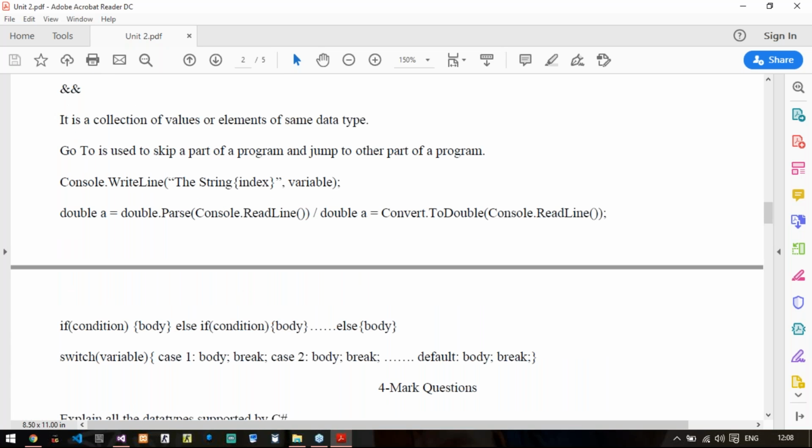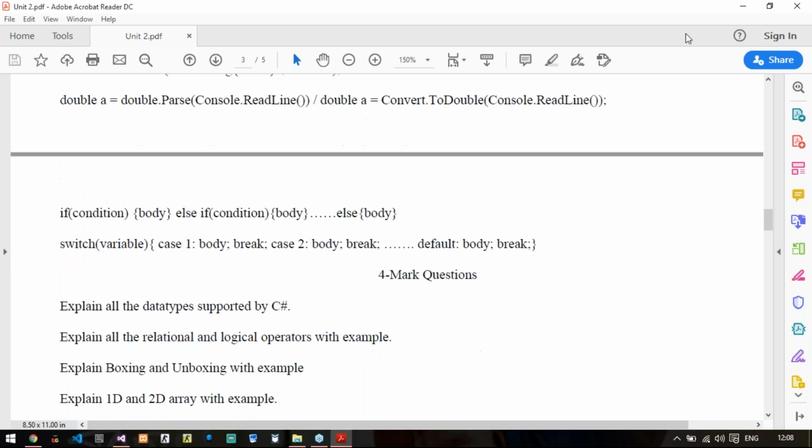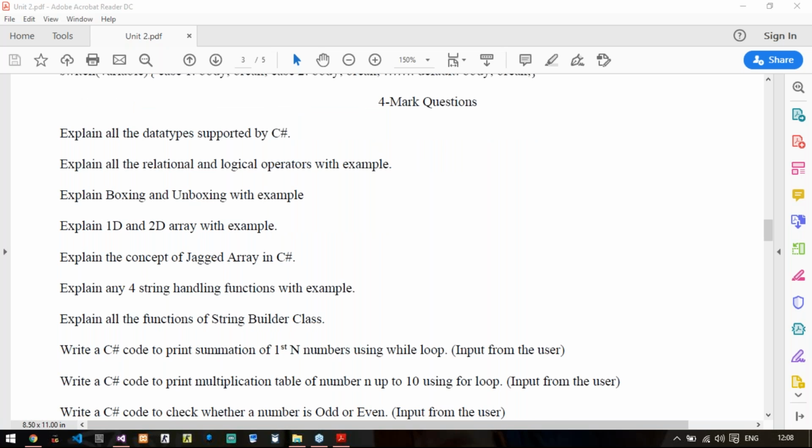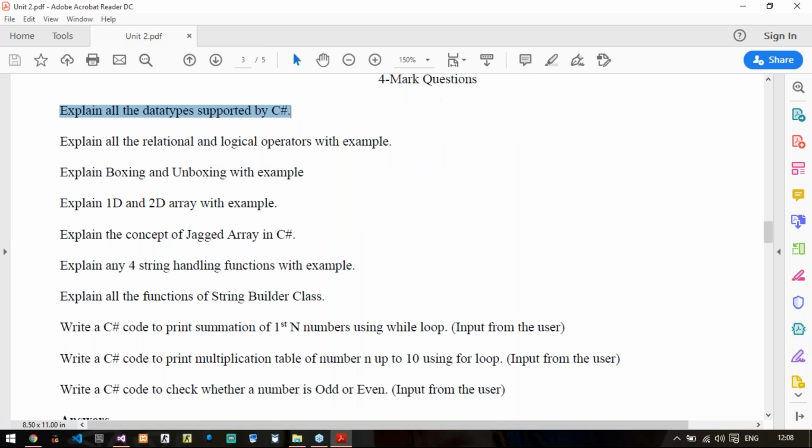So I'm not discussing this. I'll go to the 4 mark questions rather. It is better. Now, the first question is explain all types of data types. What you need to write here is define the 4 data types: integer, double, string, and float, and write what it is, what type of values it contains, and what its size is. You need to write these 3 points for each.